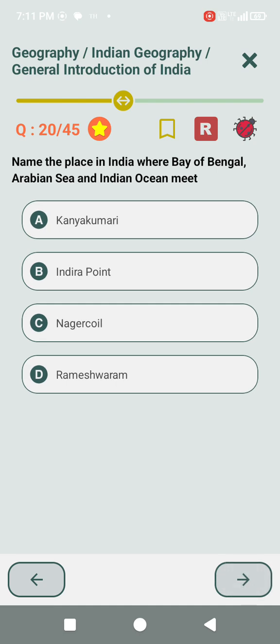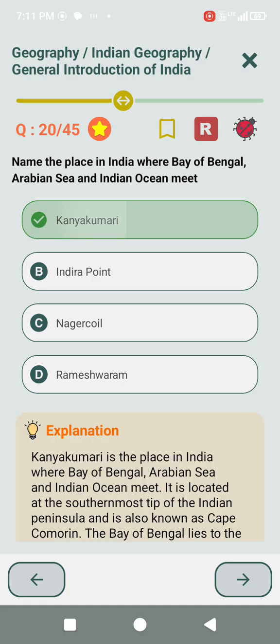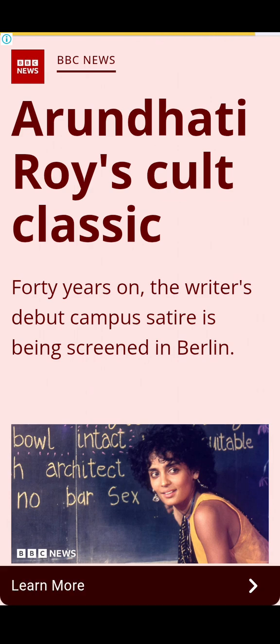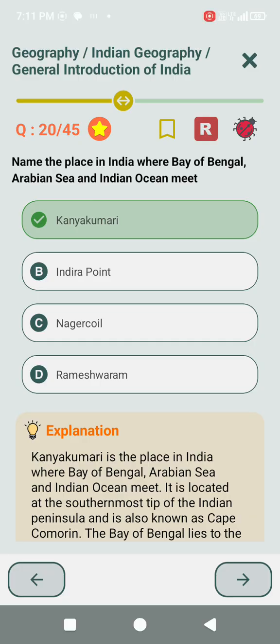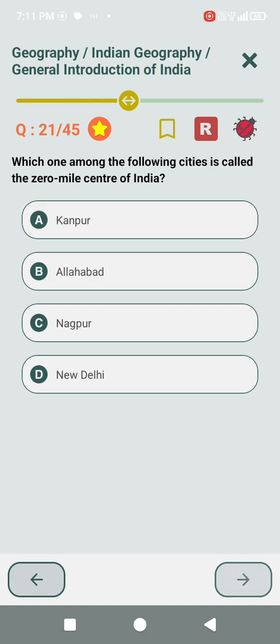Name the place in India where Bay of Bengal, Arabian Sea and Indian Ocean meet. Kanyakumari. Which one among the following cities is called the zero-mile center of India? Nagpur.